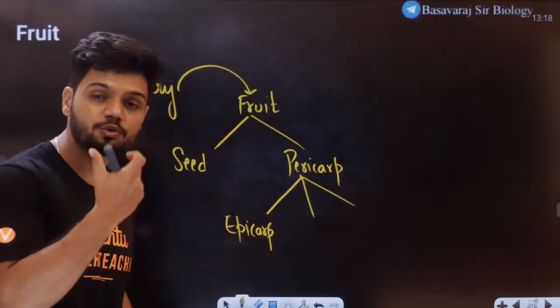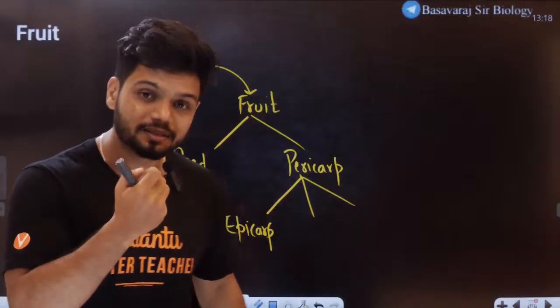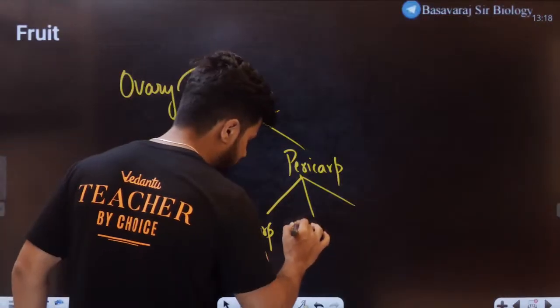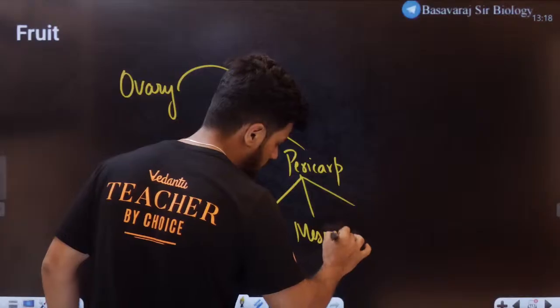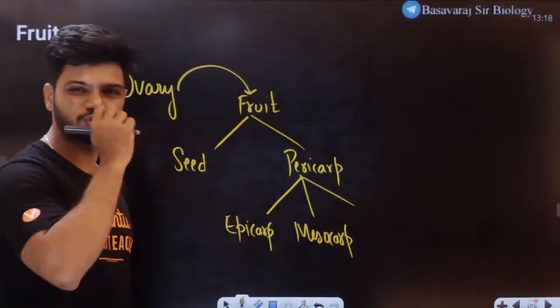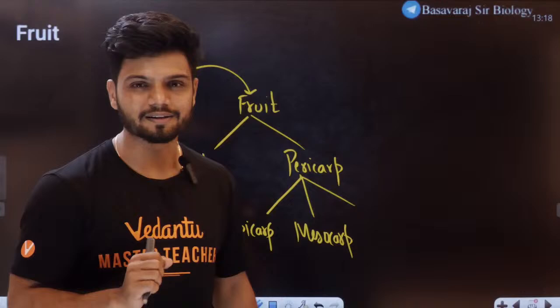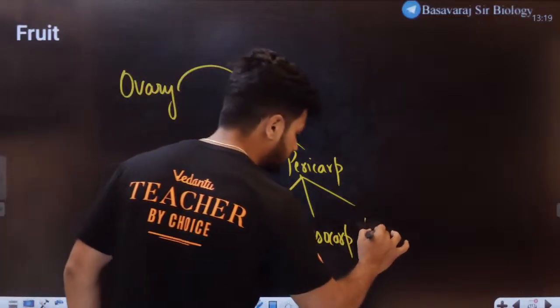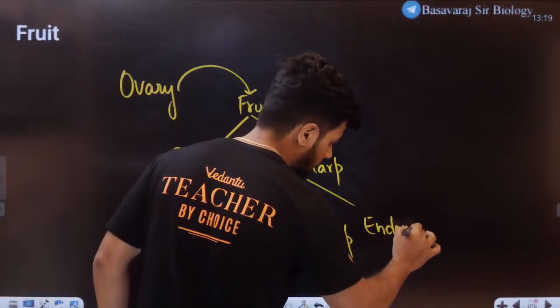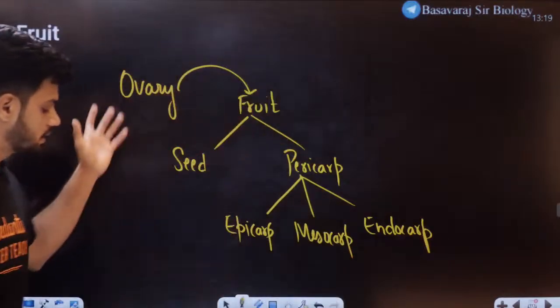The mango flesh which you eat, the nice tasty mango, the eating part is called mesocarp. And the one on the inside which you throw away, that stony part inside, is called endocarp. So this is your entire fruit.